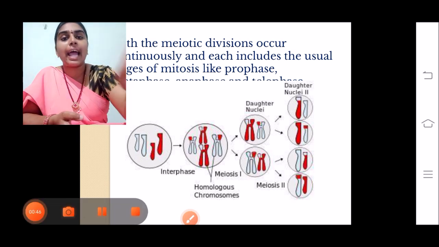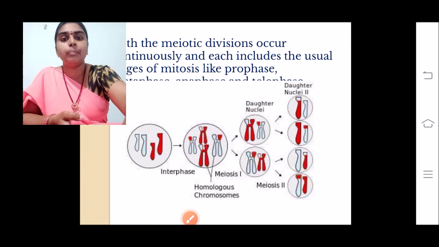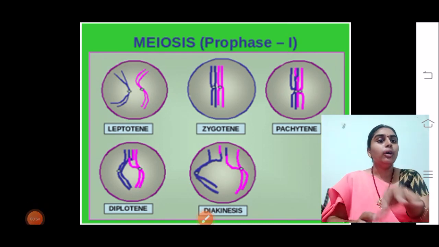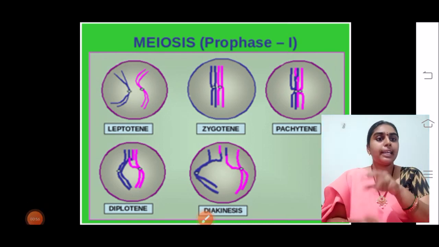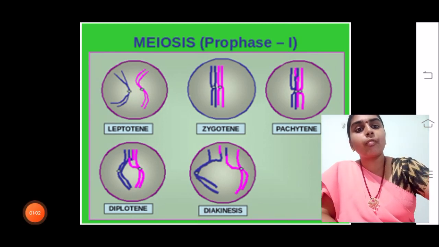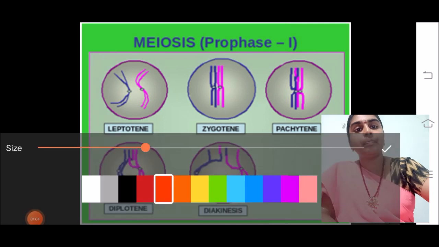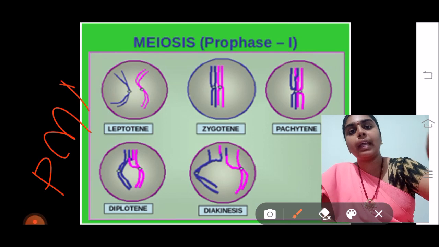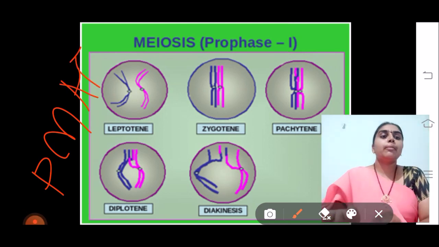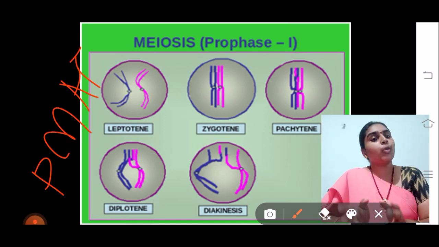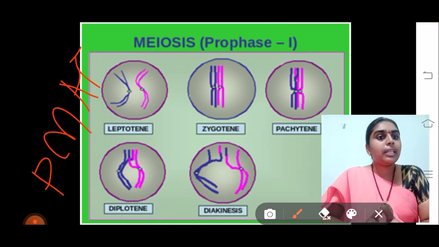Now when we enter into the actual meiotic division, that is meiosis 1, let me change the slide. As I told you, meiosis is divided into 2 divisions, that is meiosis 1 and meiosis 2. Now meiosis 1 is also divided into further divisions, that is PMAT. So PMAT is nothing but prophase, metaphase, anaphase, telophase. So in meiosis 1, prophase 1 will be there, metaphase 1 will be there, anaphase 1 will be there, telophase 1 will be there.